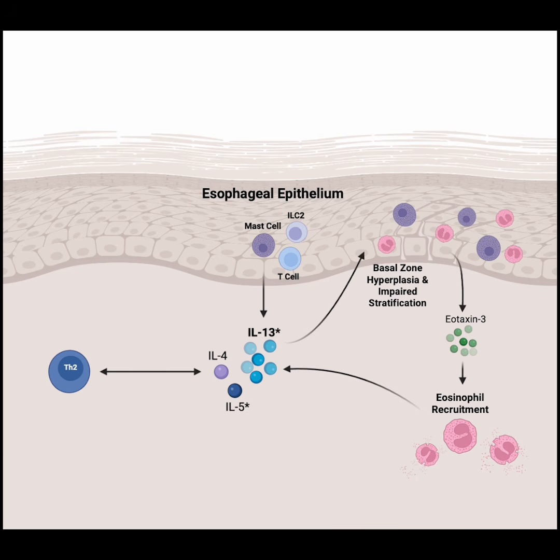These resident immune cells are robustly activated by TSLP and interleukin-33, which are released by damaged epithelial cells. Transcripts and protein levels of both these factors are significantly elevated in EoE patient biopsies, suggesting that patients may be primed to respond to environmental challenges to the epithelium.